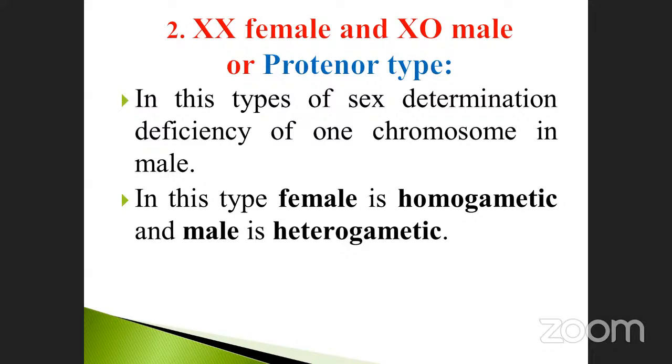That is called deficiency. Here the female is homogametic and the male is heterogametic, producing X and O gametes. This condition is called Protenor type.